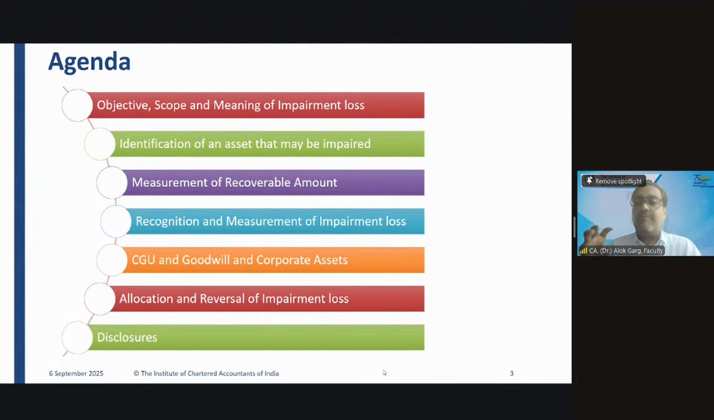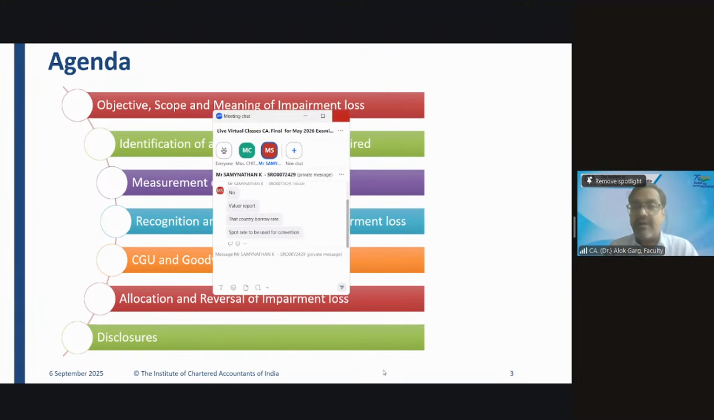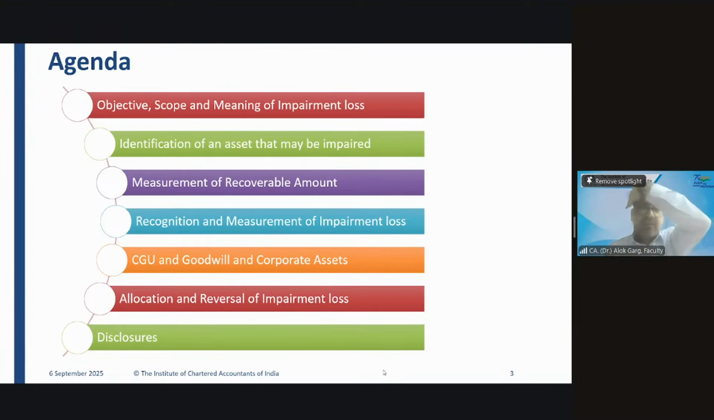Now, since you are comparing your carrying value with the recoverable value as on date, you need to convert the foreign currency value using the spot rate for the conversion. This is how you will get the INR recoverable value. Then you need to compare the INR recoverable value with the INR carrying value. If the recoverable value is lower than the carrying value, then there is an impairment loss. I hope this is clear.